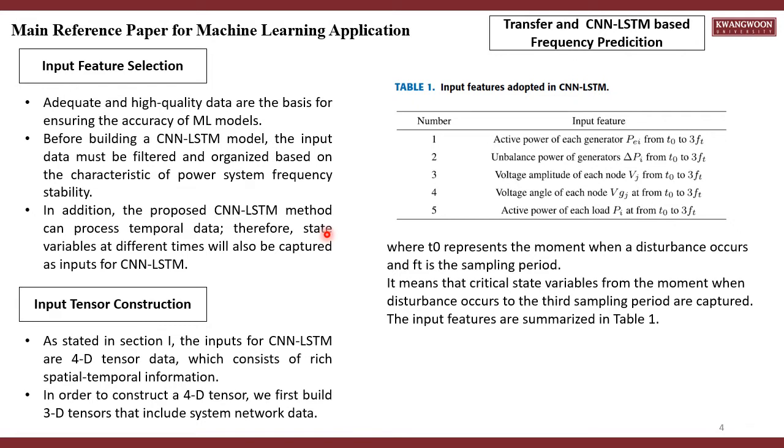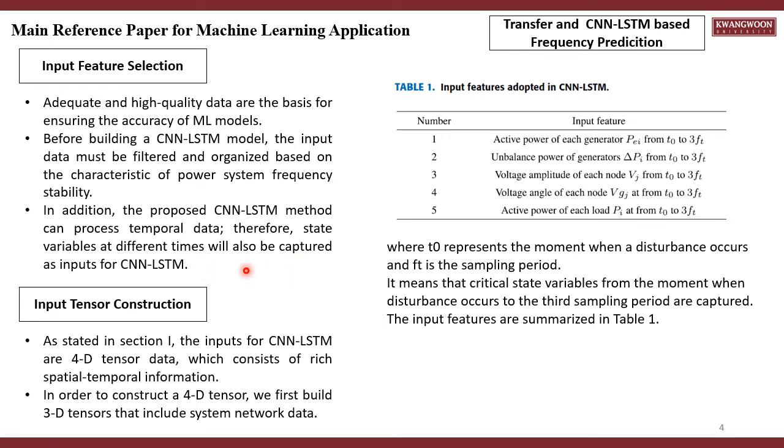In this section, we will discuss the transfer and CNN-LSTM based frequency prediction. For the first part of this section, we will discuss input feature selection. Adequate and high quality data are the basis for ensuring the accuracy of machine learning models. Before building a CNN-LSTM model, the input data must be filtered and organized based on the characteristics of power system frequency stability. In addition, the proposed CNN-LSTM method can process temporal data. Therefore, state variables at different times will also be captured as input for CNN-LSTM.